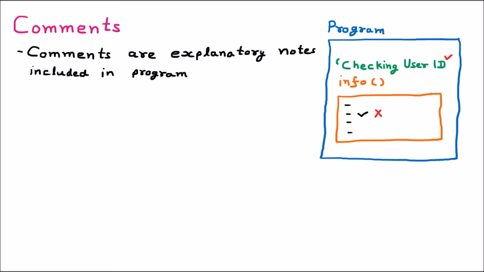So let us suppose that the code is given to somebody else, and that person is going to correct the code. Maybe some problem is going on. So by this line, he can see that yes, this function is for the user ID. And if some problem with the user ID is going on, then we can go inside and correct it. So these are some lines with the help of which any person can understand the code.